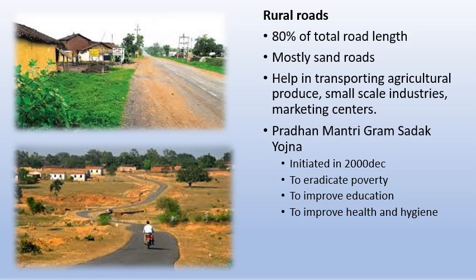There is the Pradhan Mantri Gram Sadak Yojana, which was a scheme implemented by the Prime Minister. It was initiated in December 2000. It was used to eradicate poverty and improve education, health and hygiene. All these things were the focus, and it was done by starting to lay roads towards villages and underdeveloped places.